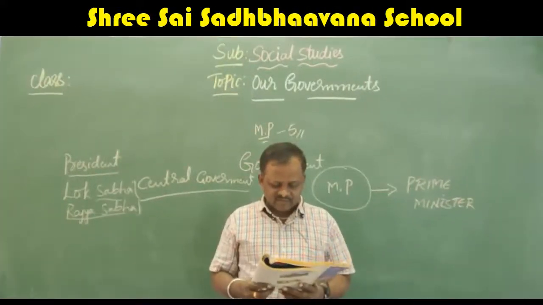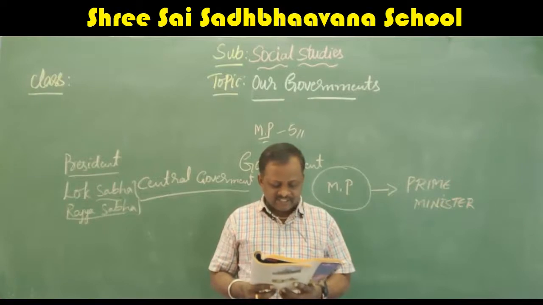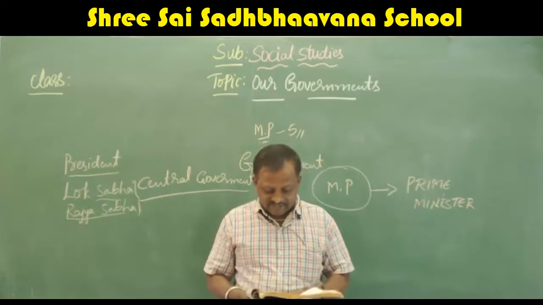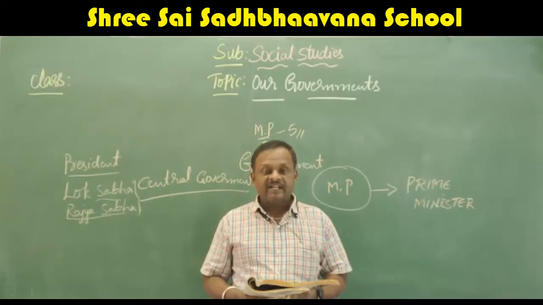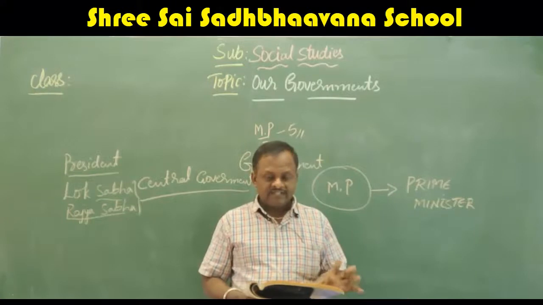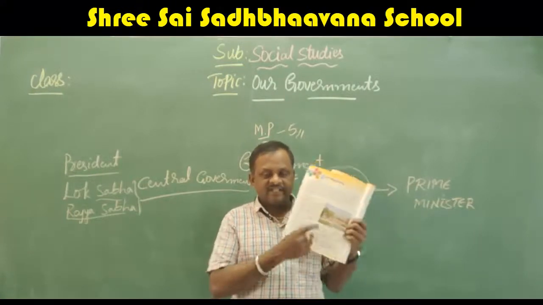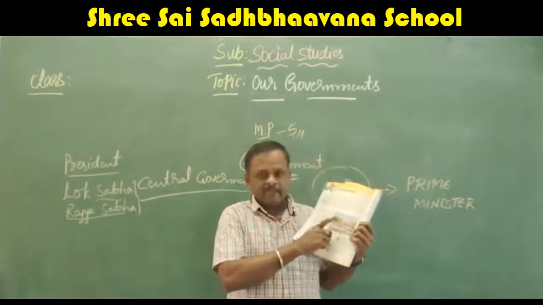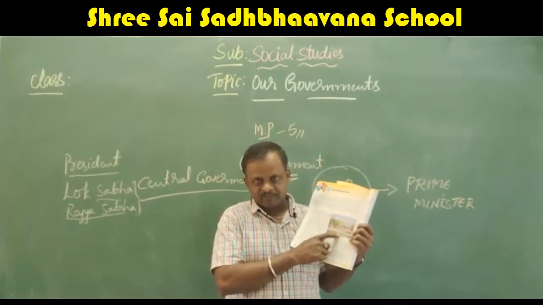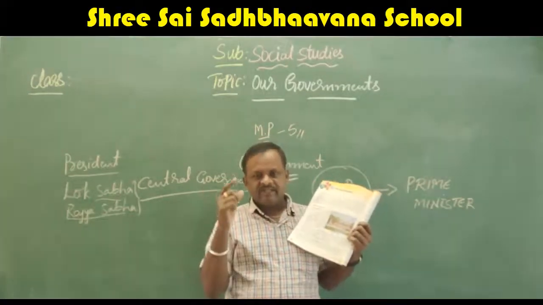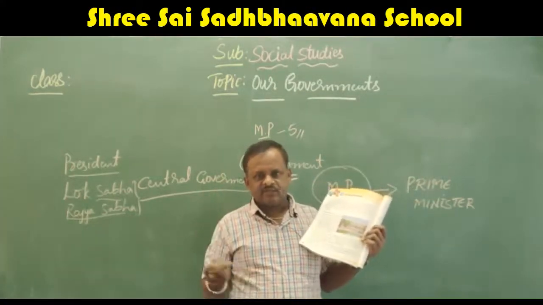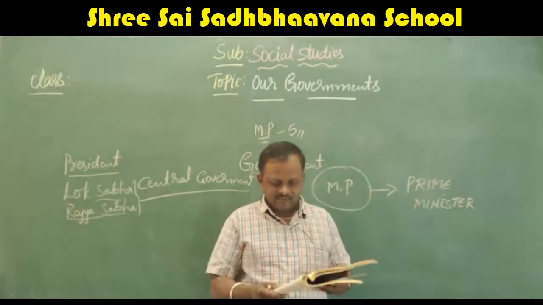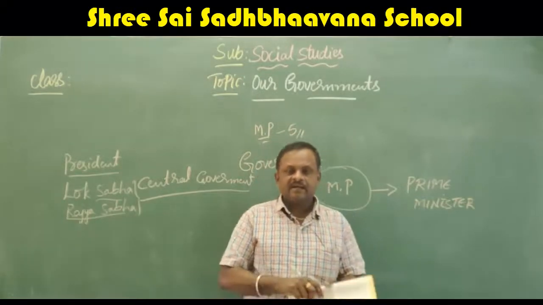The Rajya Sabha is the permanent house of the parliament. Members of the Rajya Sabha are elected by the members of the state government. 12 members are nominated by the president. The vice president is the chairman of Rajya Sabha. So up to here I have explained. Now the parliament house. See here they have given the parliament house where the Lok Sabha and Rajya Sabha are held. Okay, here all the MPs will sit and they will discuss about our nation, how to develop everything. This is a very important house, the parliament house.